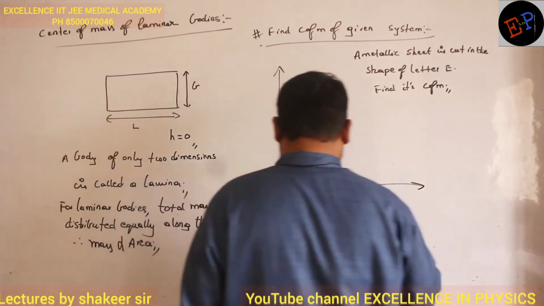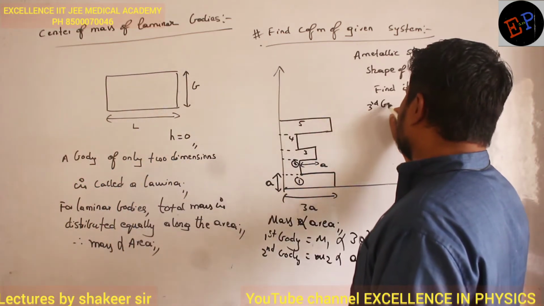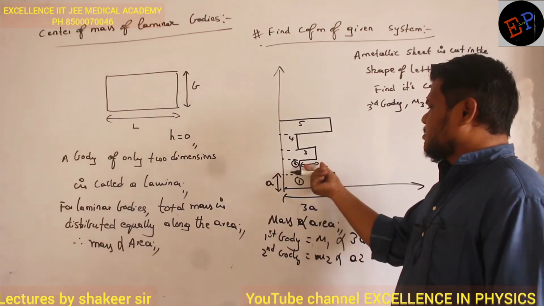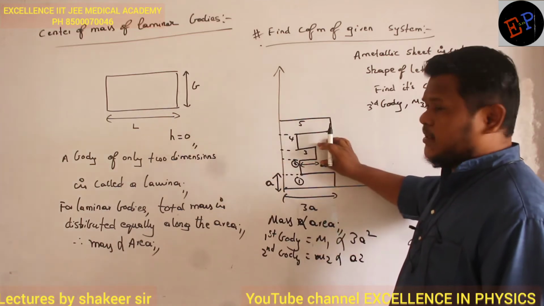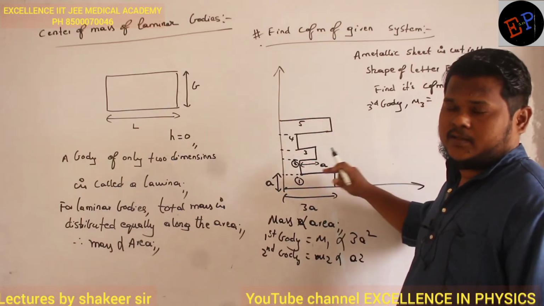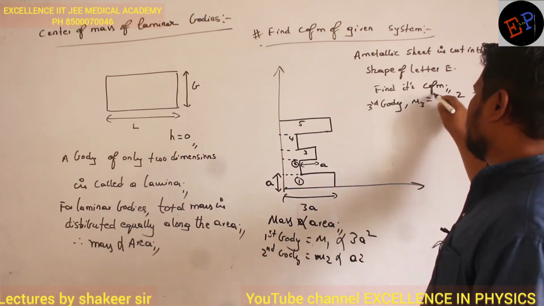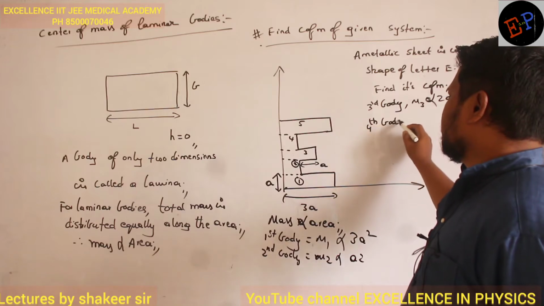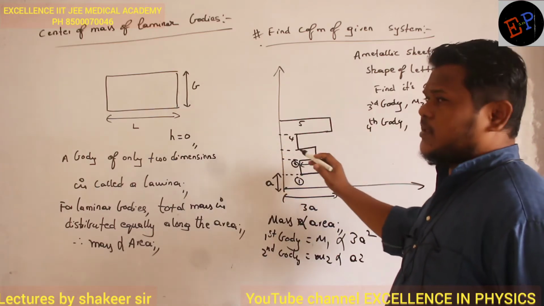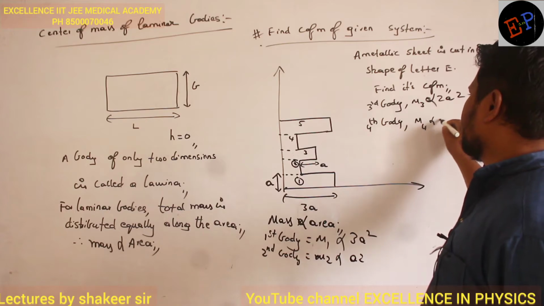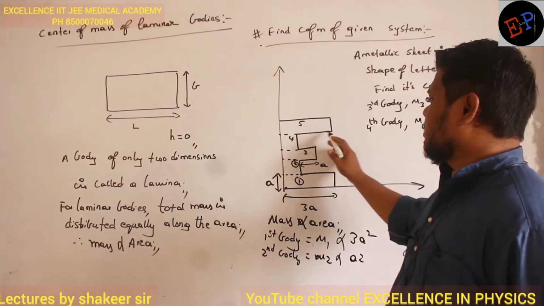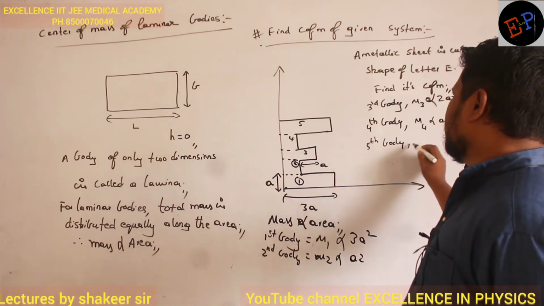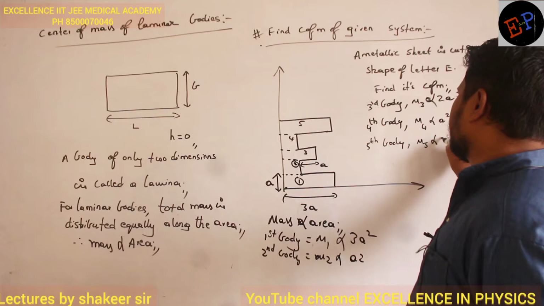Then the mass of the third body, m3. How much? This is a and this is a, and the height is a. So 2a into a, 2a square. Mass is proportional to 2a square. Mass of the fourth body, which is this one: a into a, so m4 is proportional to a square. Mass of the fifth body: again 3a multiplied by a, 3a square. So m5 is proportional to 3a square.